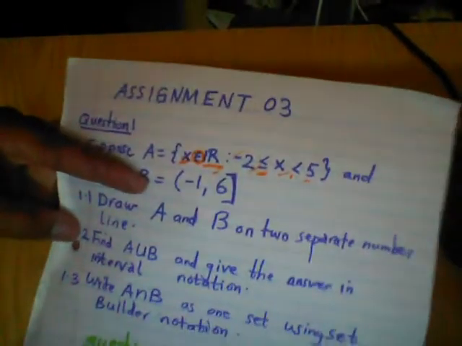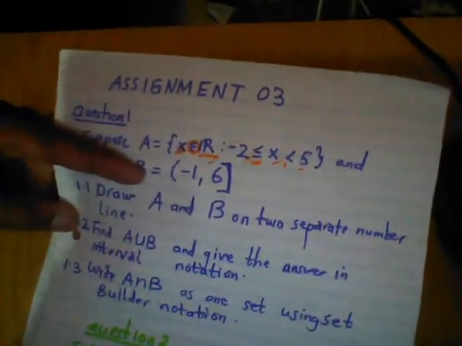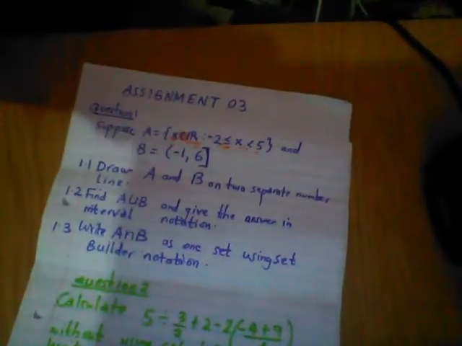Okay. So we're done with the first part, but we have to draw a number line. So draw A and B on the same page, 2 number lines. We have drawn already. Second one, they say find A union B and give the answer in interval notation. So A union B. When you say union, this U means union. Union means unite them, put them together.